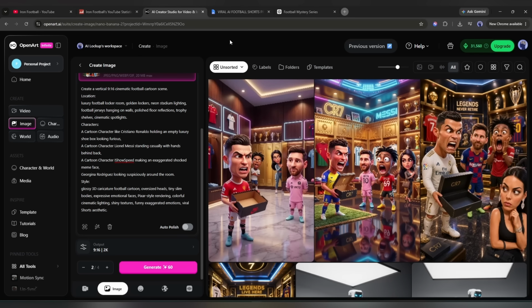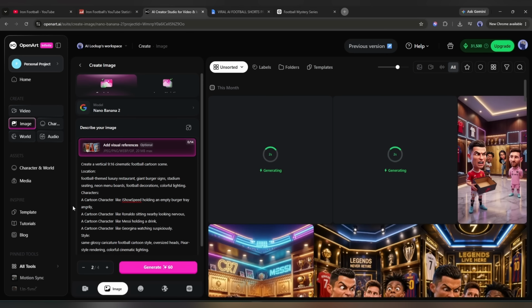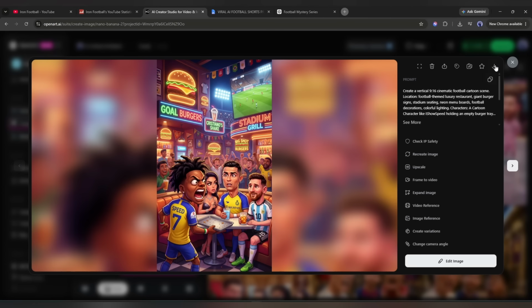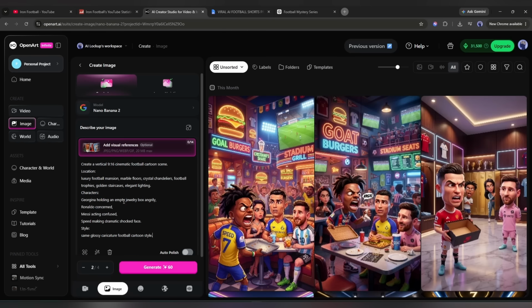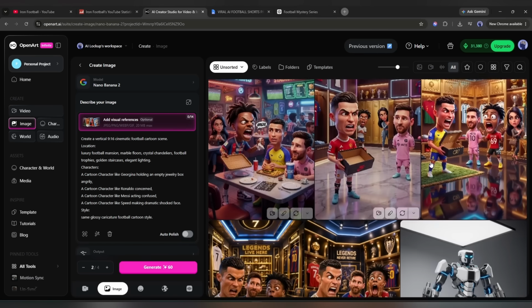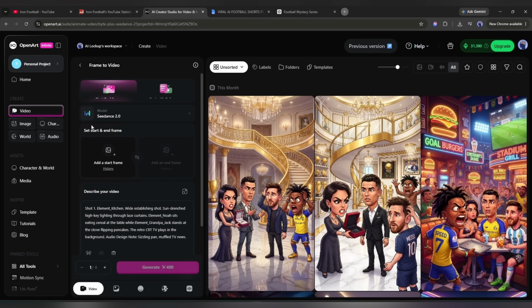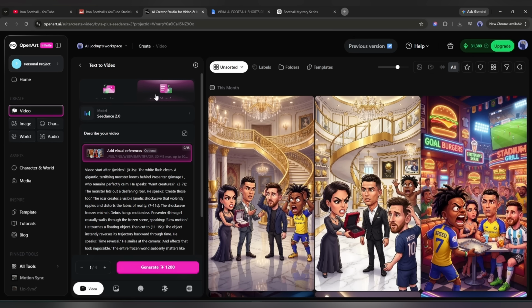Okay, now let's create the second scene image. Copy the second image prompt and then paste it here and generate the image. And here it is. The image is ready. Now in the same method, create the third scene image. Okay, all the images are ready. Now, it's time to turn them into video clips. So, come to the video tab from here. Okay, this is the video generator interface. Here, you can start with the image to video, or frame to image, and text to image, or reference to image. As we already have the first frame of every scene, I will go with frame to image.